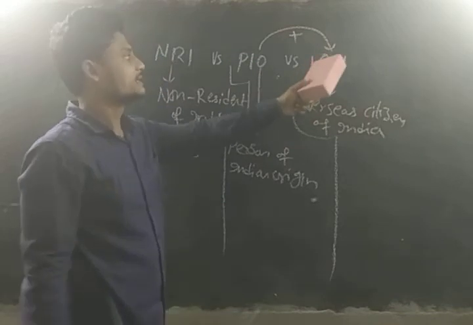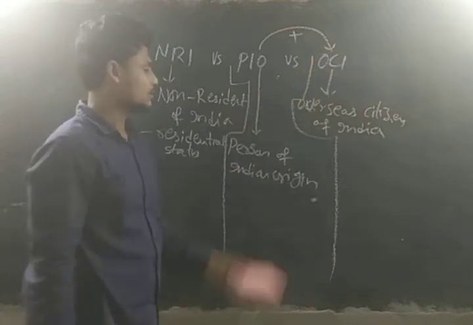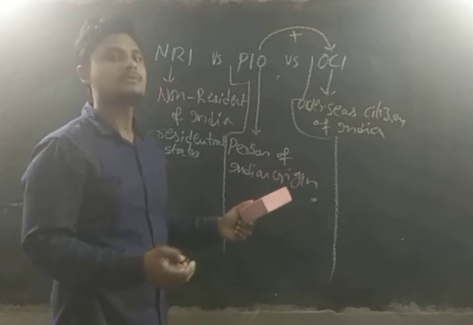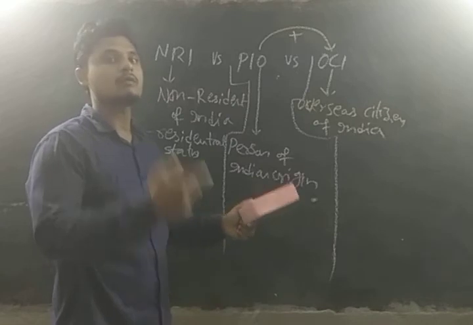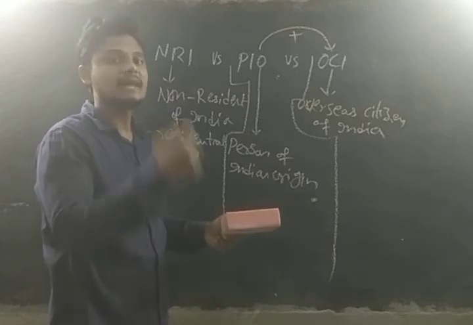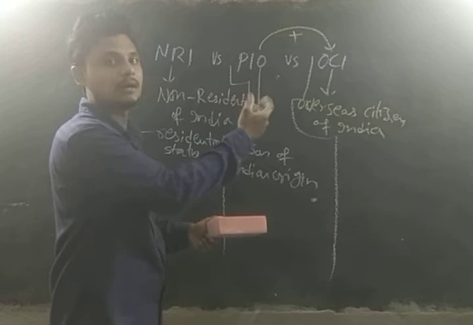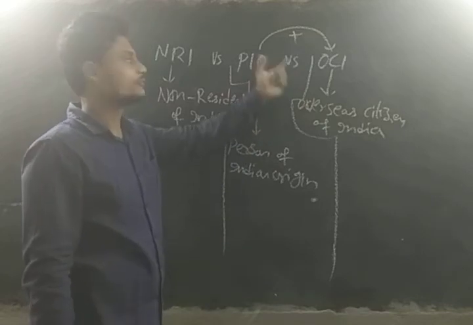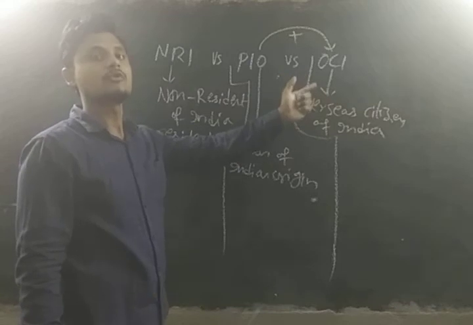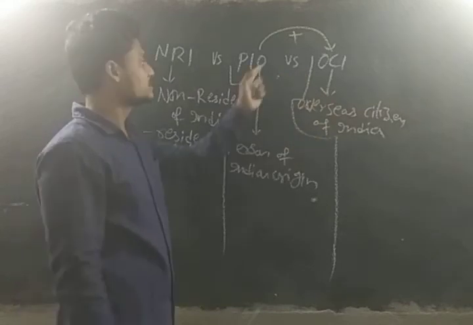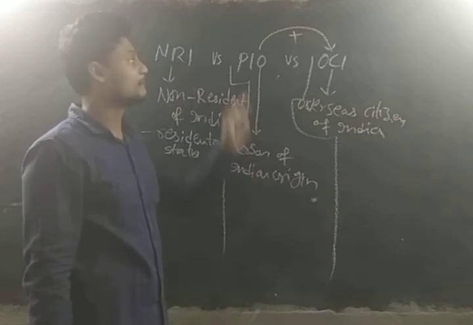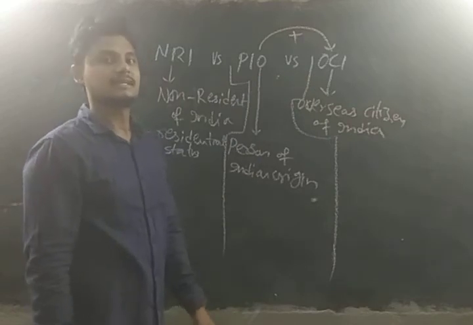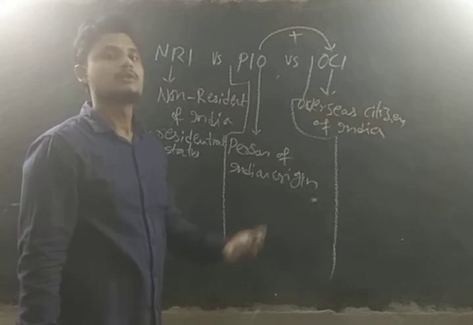PIO has been merged with the OCI, the overseas citizen of India. Why? Because the importance of this has been abolished. What is the need to have so many concepts? We should go for very few concepts, so instead of PIO and OCI we can go for the simple OCI concept, overseas citizen of India. So PIO has been merged with the OCI from the year 2015.